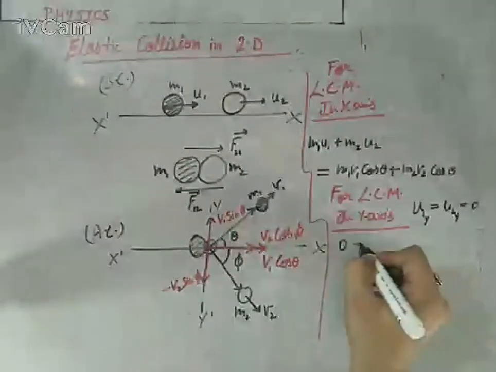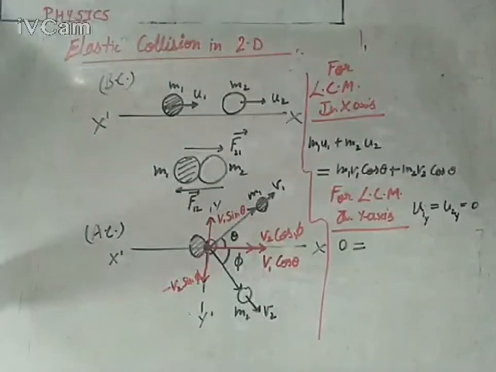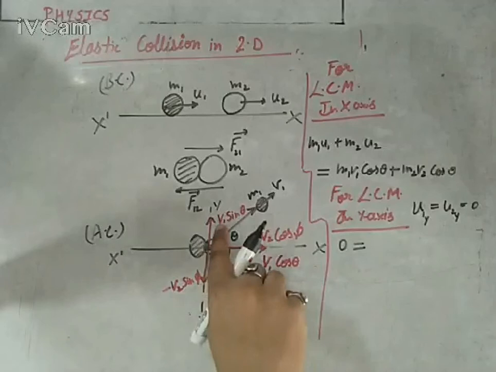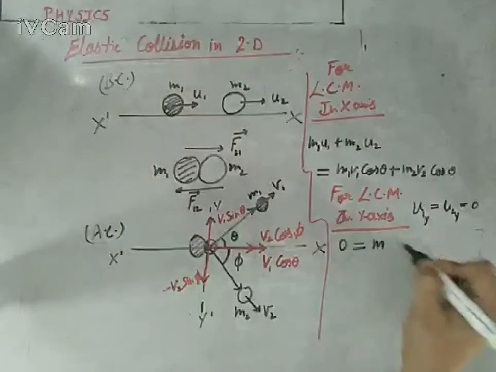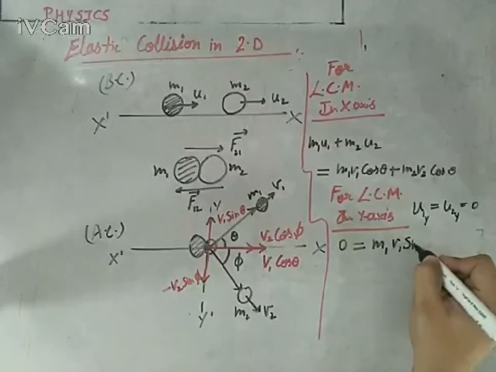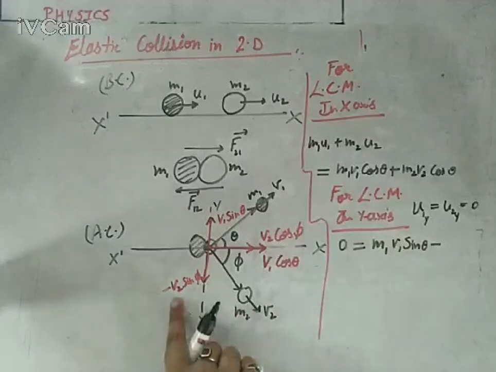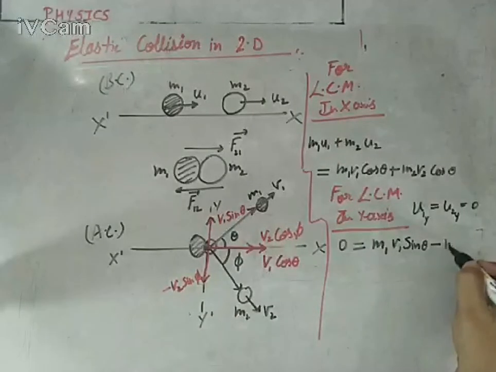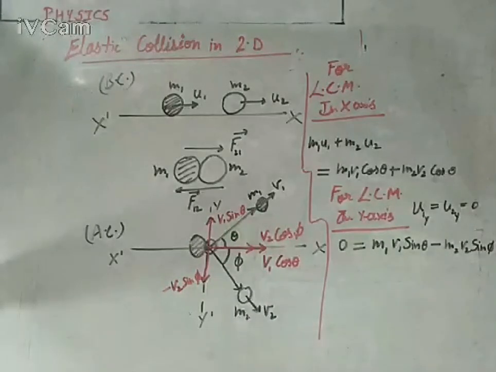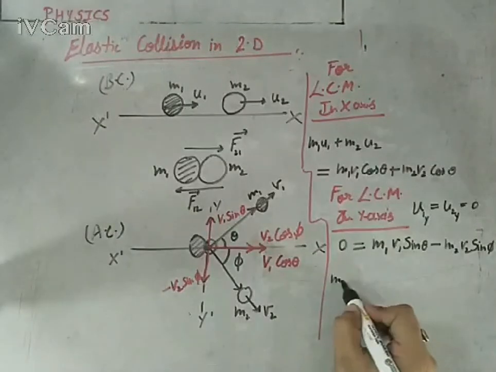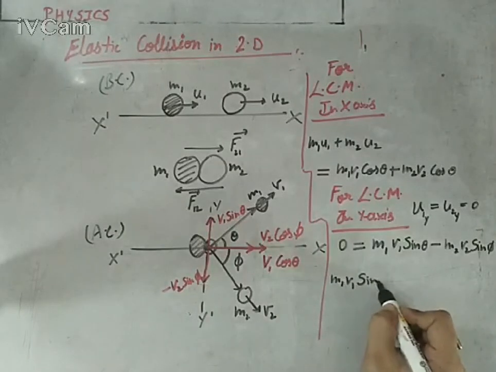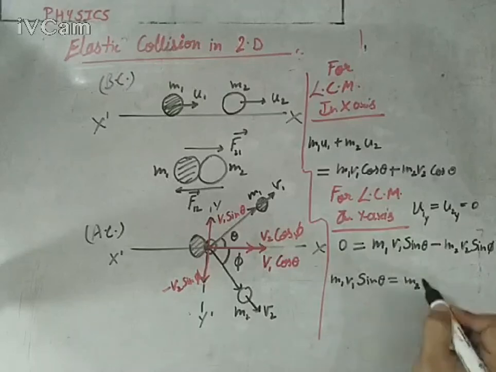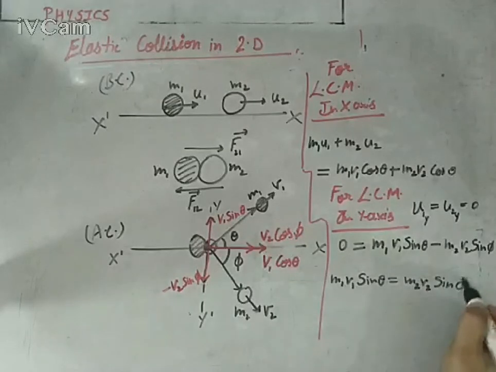So the initial total momentum is 0 along the y-axis, but the final is not 0. The final is m1 v1 sin theta, minus m2 v2 sin phi, because it is a negative velocity in the opposite direction. Or you can say that m1 v1 sin theta equals m2 v2 sin phi.